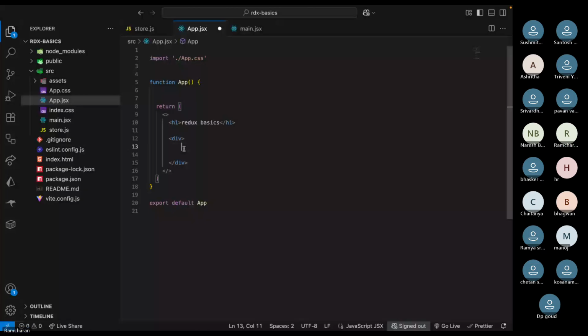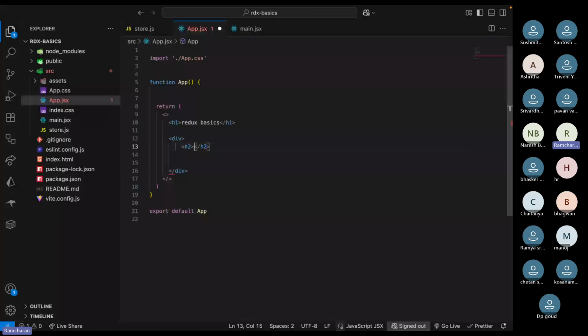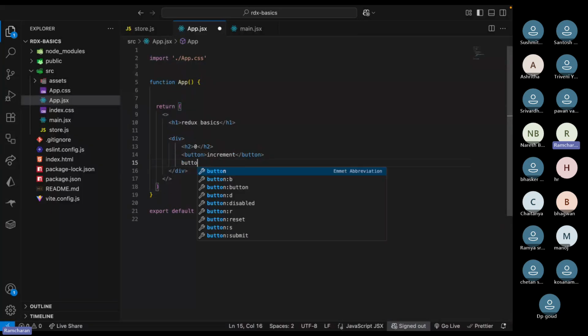Do we have that counter and everything? We don't, right? But still I will write some static code now. So we have this heading, and here I will show the counter value, and we'll have two buttons for increment and decrement. We don't have functionality, but I'm just writing the UI as of now. Button, so increment and decrement.